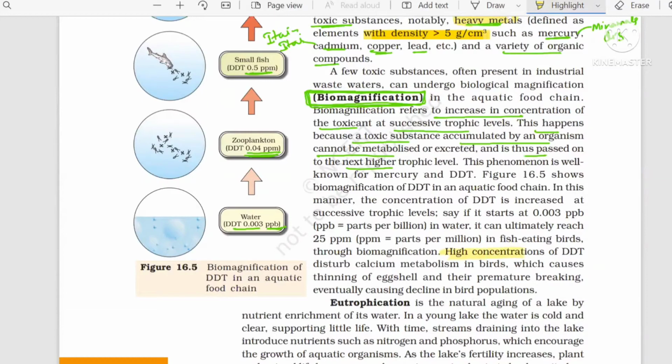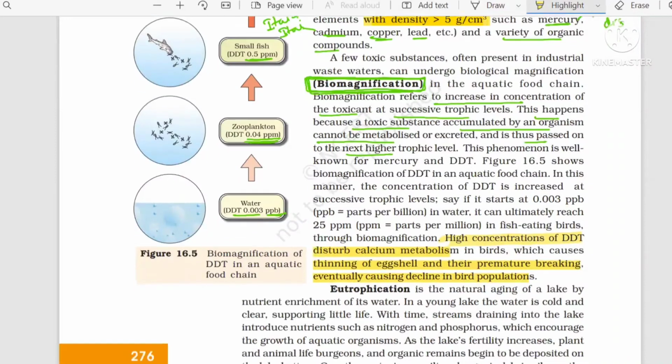Now, why? Because when the concentration of DDT was very high, it disturbed the calcium metabolism. As a result, the birds were not able to make a proper eggshell, so the eggshell was very thin. This thin eggshell broke earlier, premature breaking, and as a result their population started decreasing. So I think the biomagnification concept is clear to you.